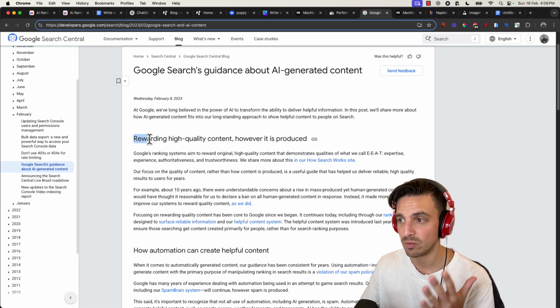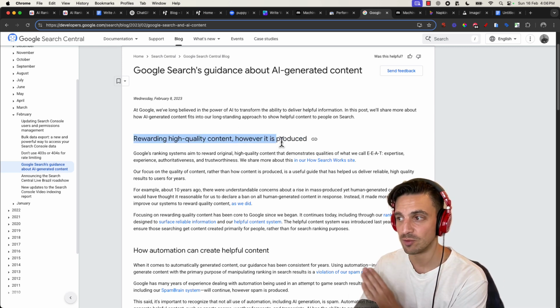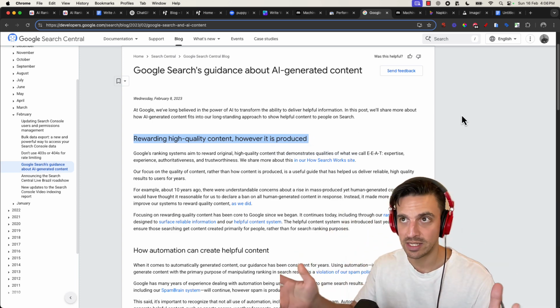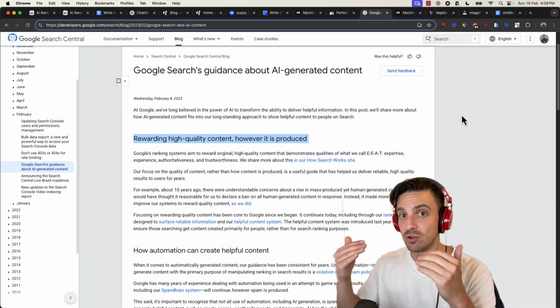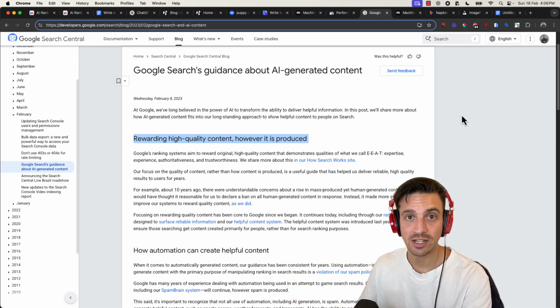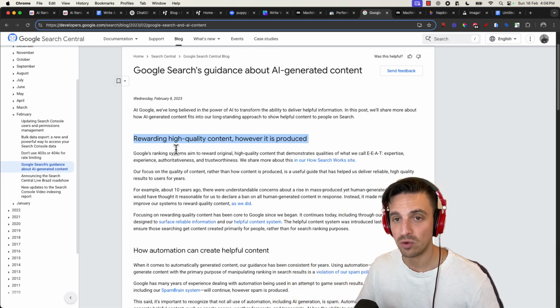They say they reward high quality content however it's produced, meaning that if you write bad content organically with your hands, it's not going to rank. But by doing the little research that we just did and feeding that information to the AI tool, we're going to write valuable content to the reader.